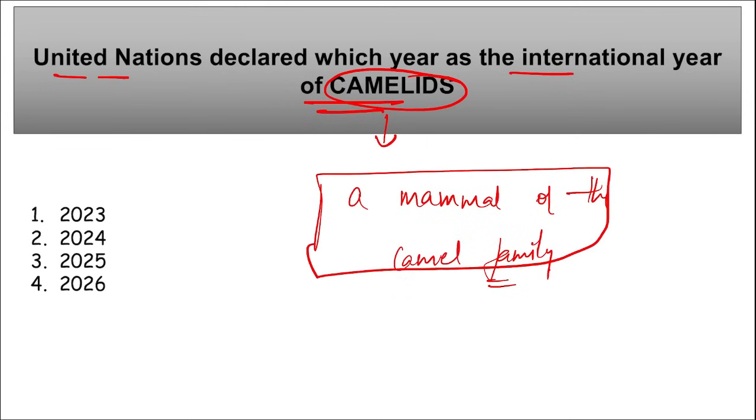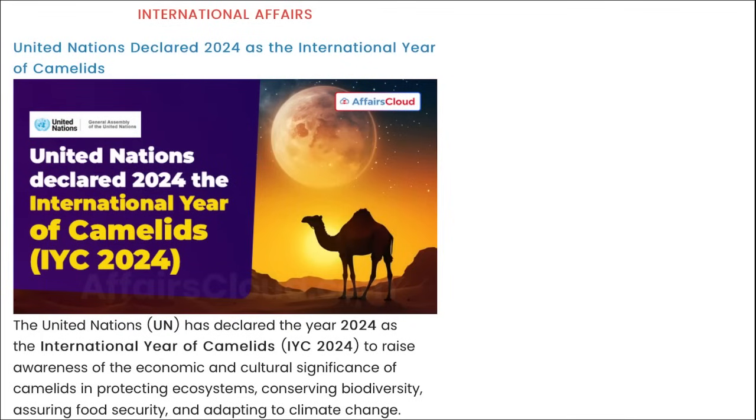Recently, the UN, that is the United Nations, declared which year as the International Year of Camelids? It is the year 2024. Here you can see the UN declared 2024 as the International Year of Camelids to raise awareness of the economic and cultural significance of camelids in protecting ecosystems, conserving biodiversity, assuring food security and adapting to climate change.